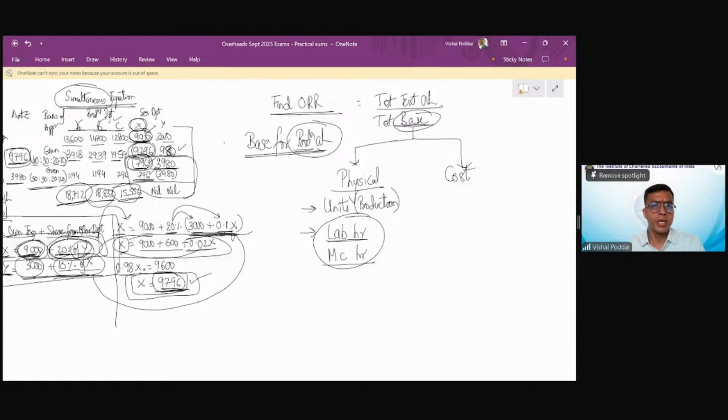So for finding out overhead recovery rate for production overheads, if you want to take the physical base, more appropriate basis is this. And this is now what you will understand in the form of a practical sum also. Instead of this, if you want to take cost base, the most suitable base recommended is direct labor cost. So the most suitable base, if you want to take cost as the base, should be direct labor cost. Now, we understand this part where we will understand how to calculate this base.